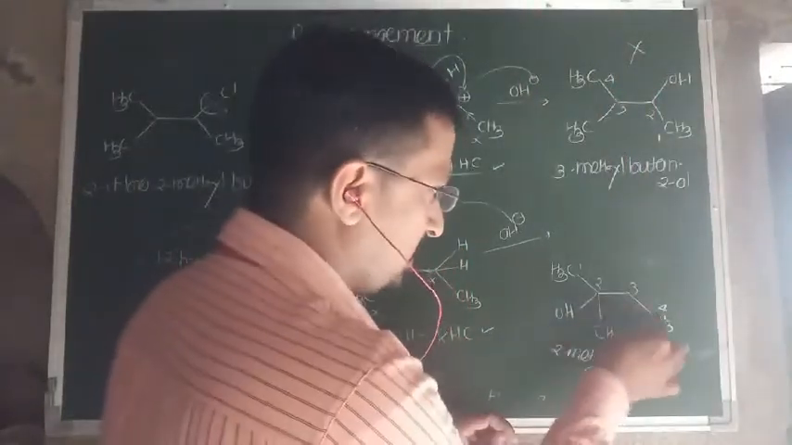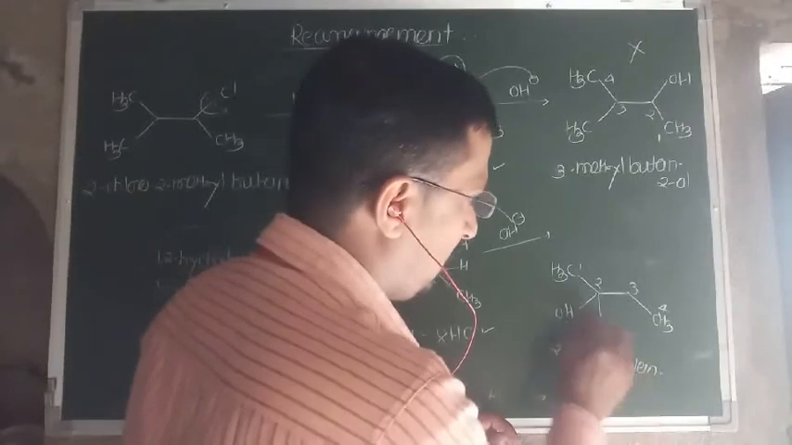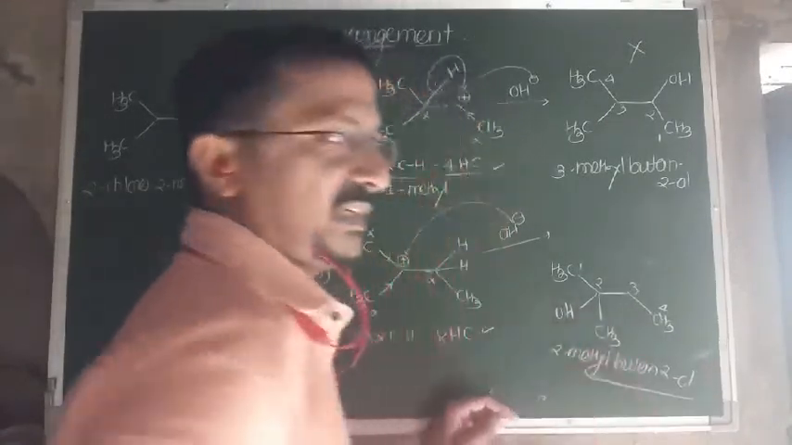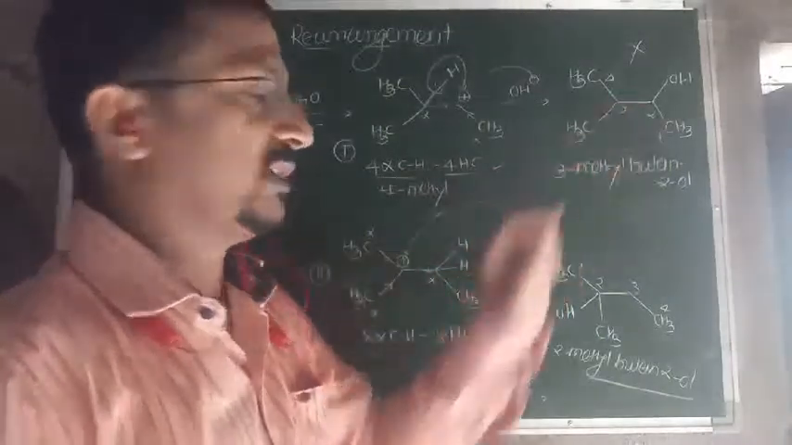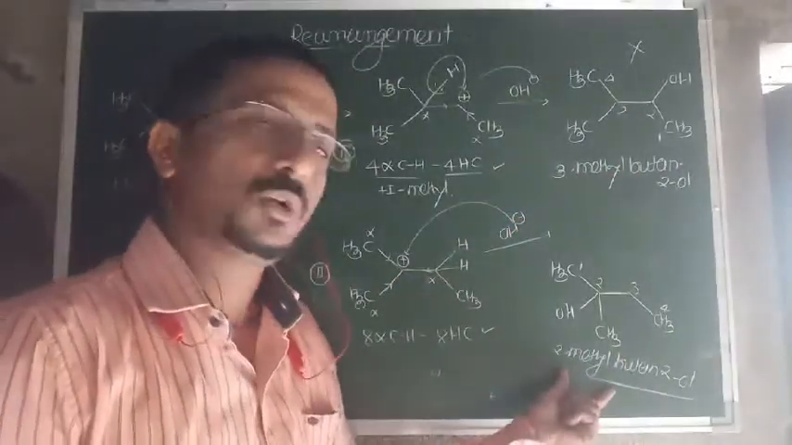Then here the structure formed is 1, 2, 3, 4. It is 2-methyl butane 2-ol. Butane 2-ol, it's correct. Here it is just 3-methyl, correct, isn't it? So this is the product not formed. The product formed is 2-methyl butane 2-ol, isn't it?